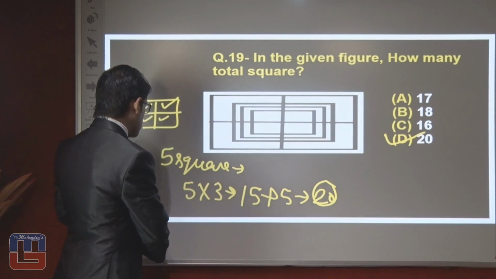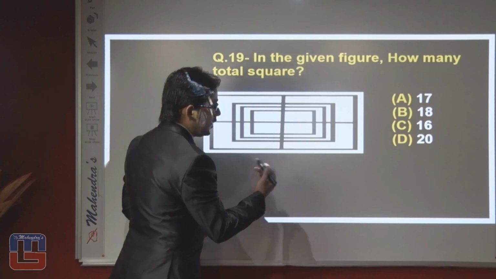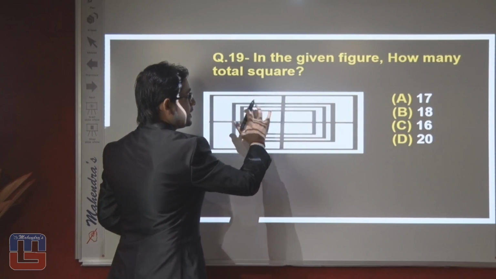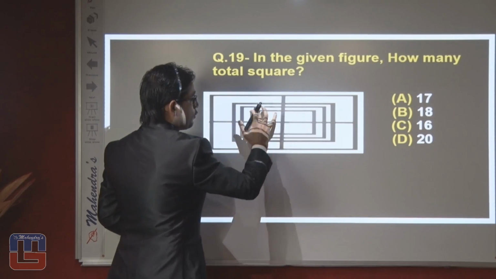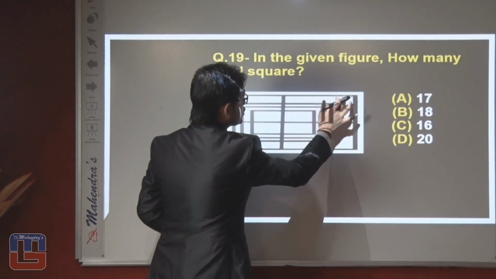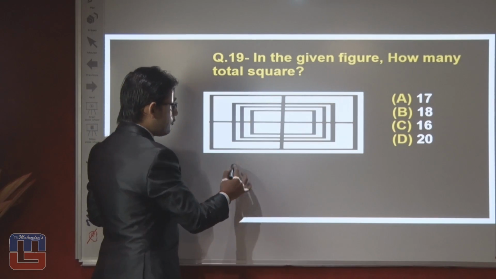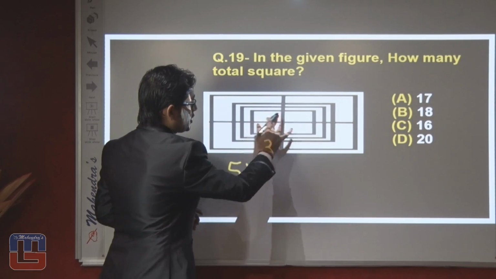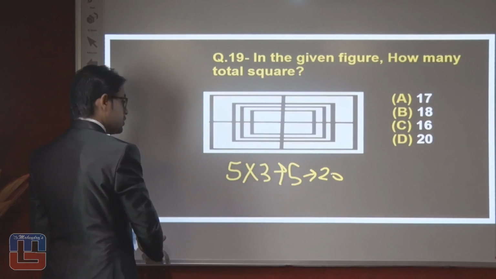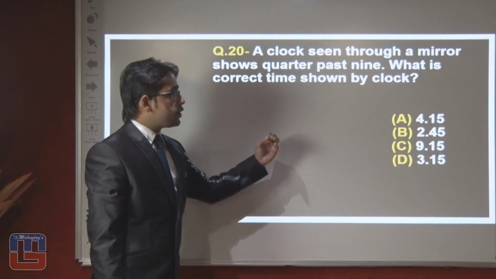Again, now we will try to solve it one by one, so that it will be beneficial for you. Now count it if you can. 1, 2, 3, 4, 5, 6, 7, 8, 9, 10, 11, 12, 13, 14, 1 big square, 15, 16, 17, 18, 19, 1 big square, 20. So 20 squares are there, and the shortcut will be 5 multiplied by 3 and the basic 5, the answer will be 20. So we can say the right answer of this question will be option number 4. Let's proceed toward the last question, which is related to a clock.